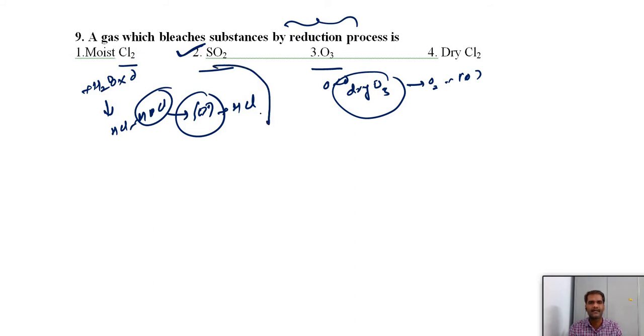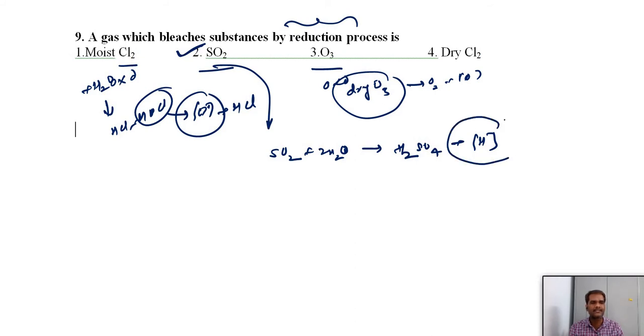But in case of sulfur dioxide, if you take moist sulfur dioxide, you will get sulfuric acid, and it releases hydrogen. This hydrogen is responsible for the bleaching property. Addition of hydrogen is a reduction process. That is why the bleaching property of SO2 is by the reduction process. Again, this is a temporary effect, not a permanent one; it is a temporary bleach. All these points we discussed already, you can recollect.